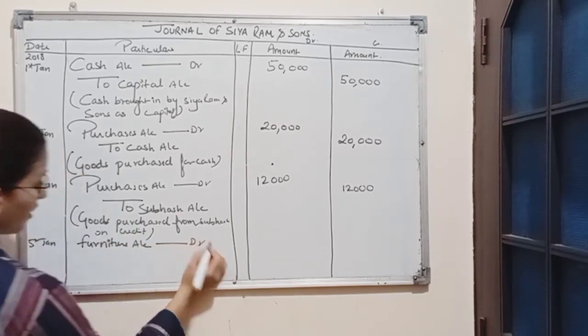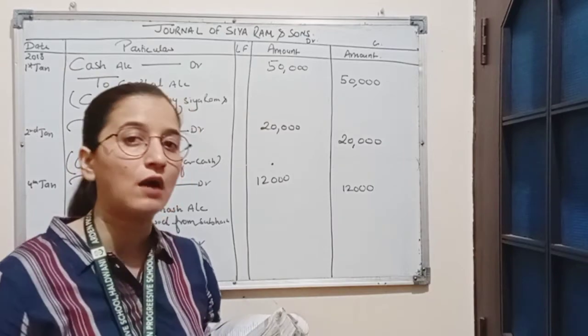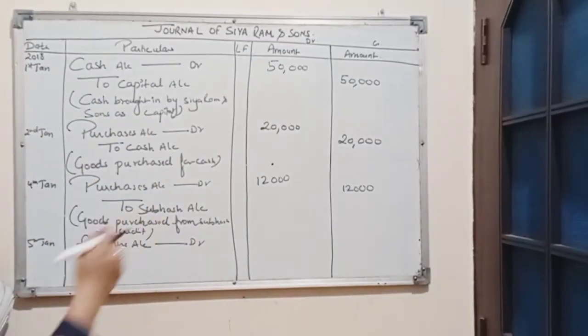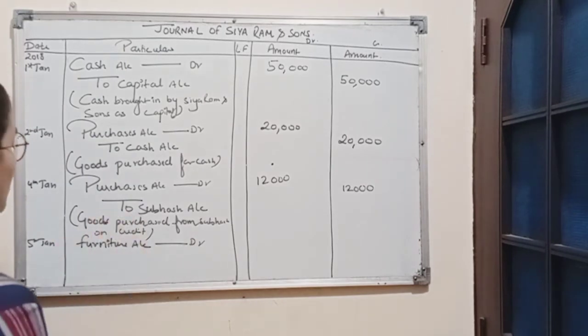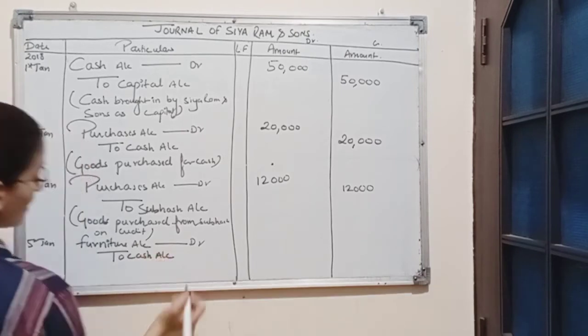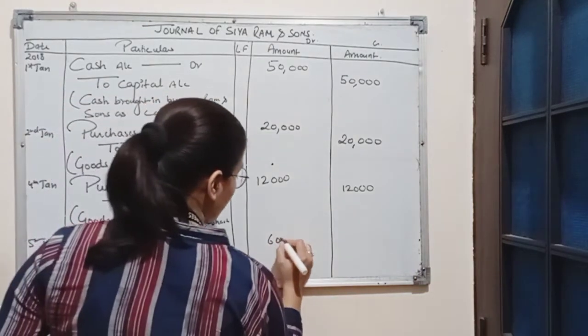And we know by purchasing furniture there is an outflow of cash. Cash is going out of the business. Cash is also a real account. The rule for real account is debit what comes in, credit what goes out. So here we will credit cash account. The journal entry will be furniture account debit to cash account, and the amount is 6,000.